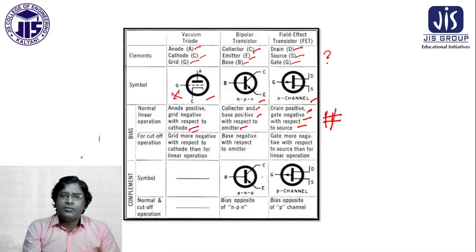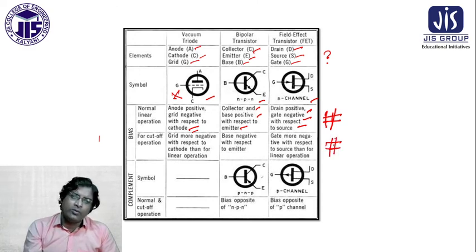Okay, so for the cutoff operations, the grid is more negative with respect to the cathode than for linear operation, the base is negative with respect to the emitter, and the gate is more negative with respect to the source than for linear operations. This is also somewhat complicated, but we want to know about these things.